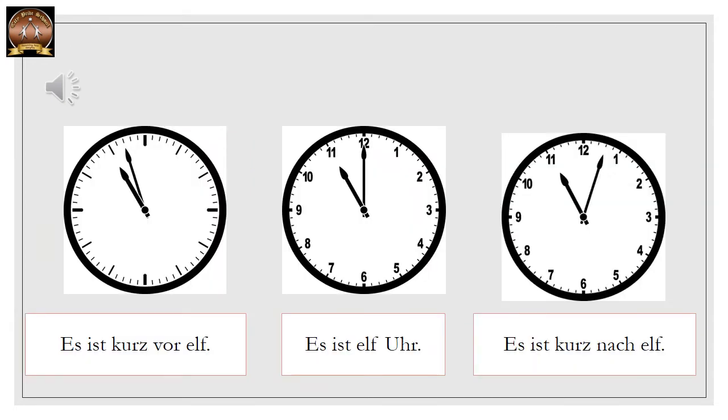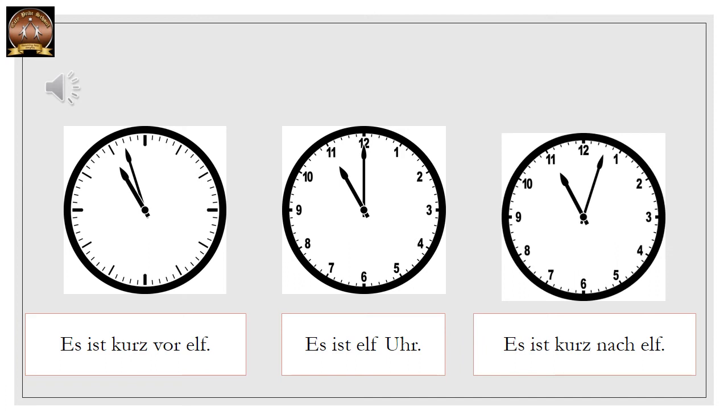Now the same thing applies if there are only 2 to 3 minutes remaining to some time. For example, if you see in the middle clock, it is 11 o'clock. To the left hand side, there are only 3 minutes to 11 o'clock. And to the right hand side, there are only 3 minutes after 11 o'clock. So in this case, we use the word kurz. Kurz means a very short time.